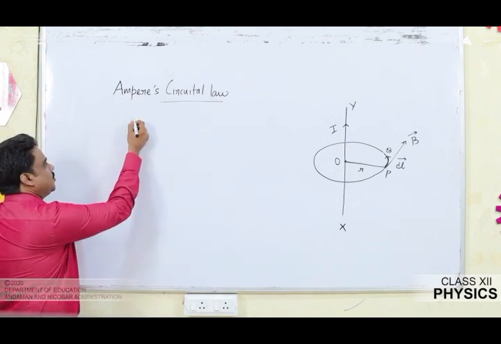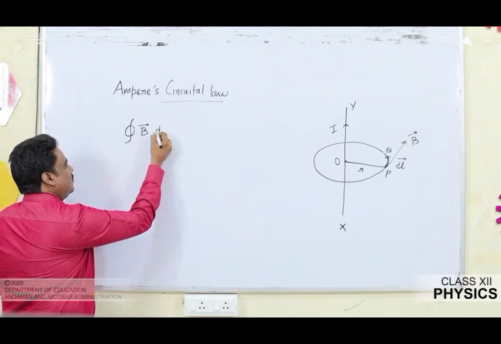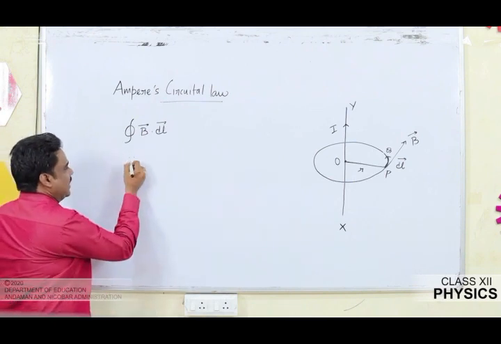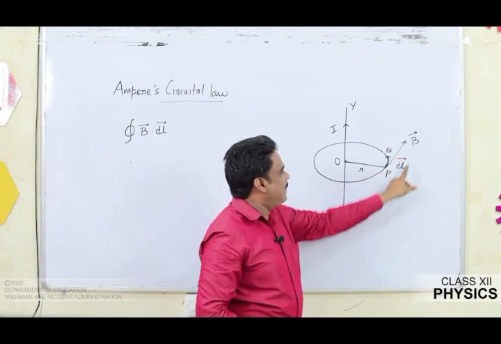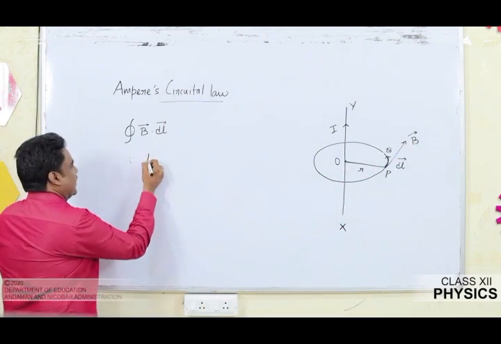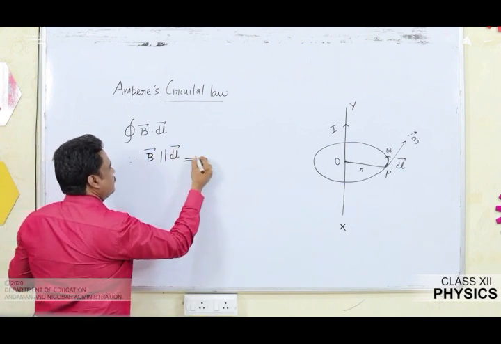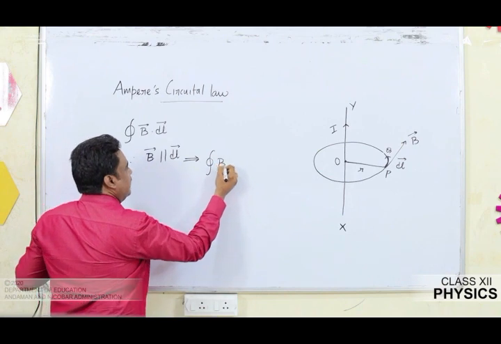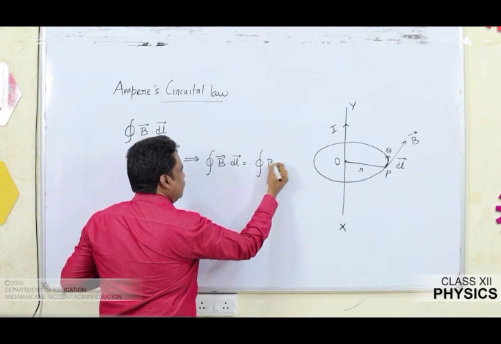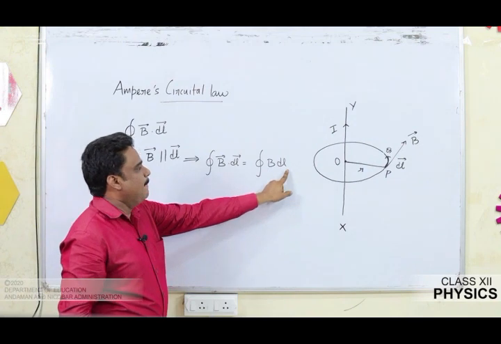I am going to take the LHS of Ampere's circuital law. What is the LHS of Ampere's circuital law? That is integral B vector dot dl vector. Now since you are able to see from the figure, B and dl are parallel, both the magnetic field and that small element are parallel. So what I can write, integral B vector dot dl vector can be written as integral B dl. You know cos 0 is 1, so directly I am writing integral B dl.